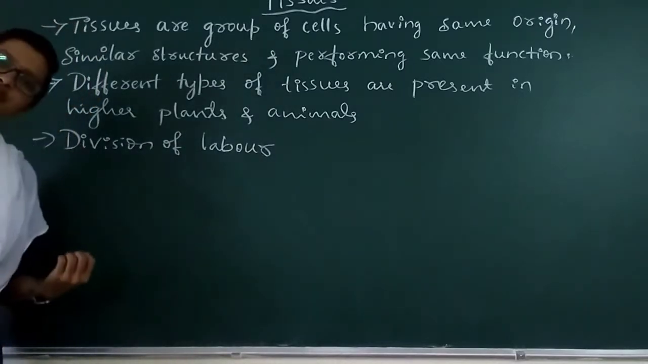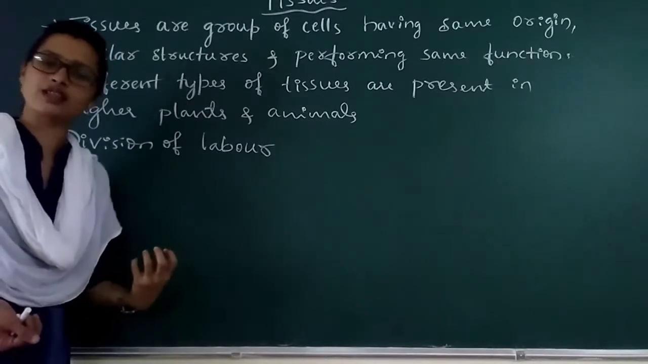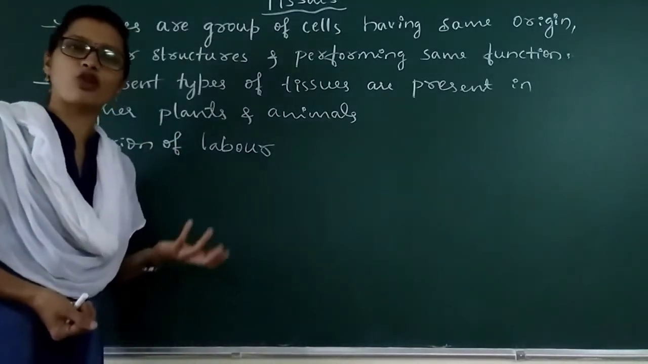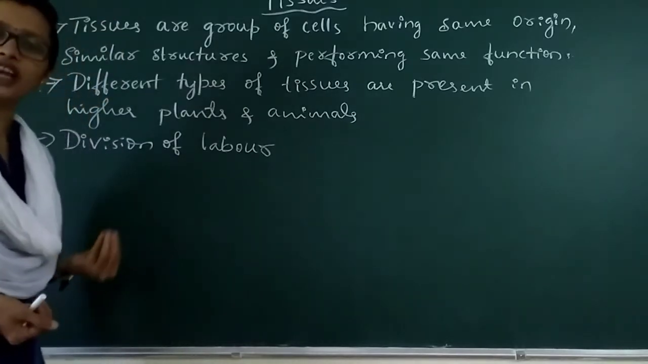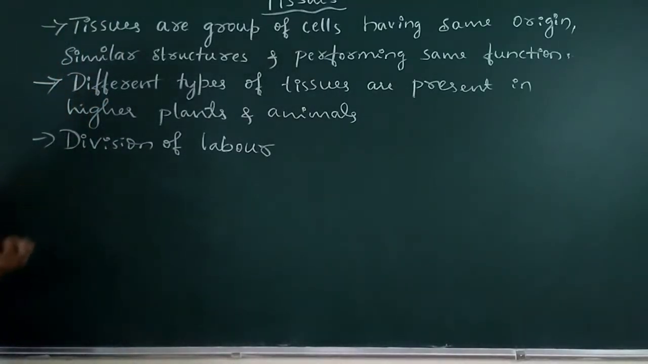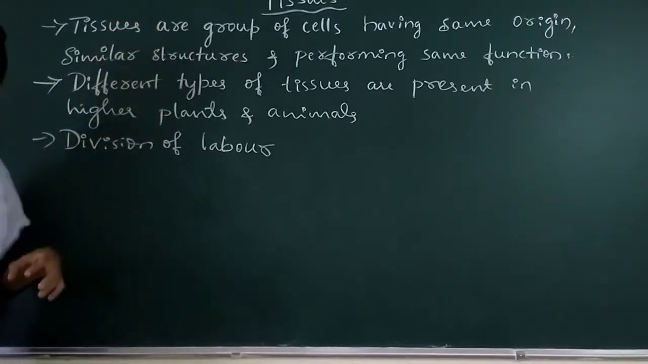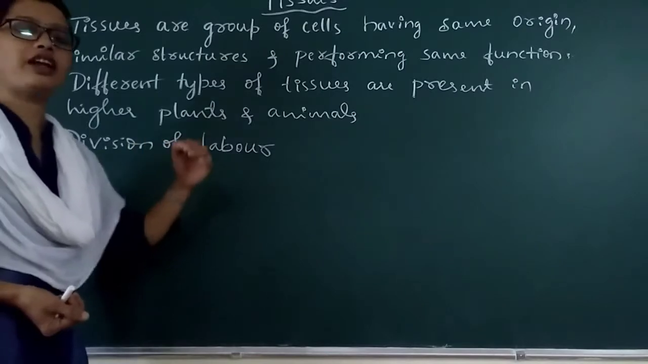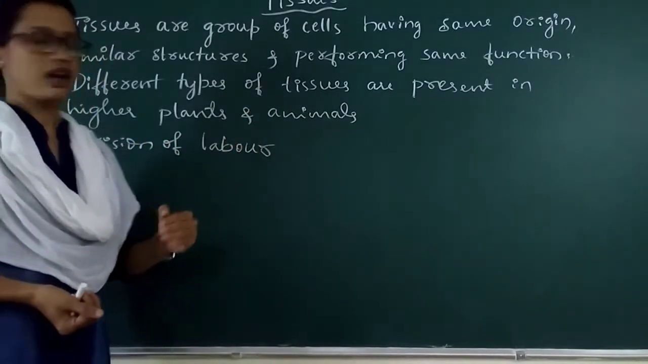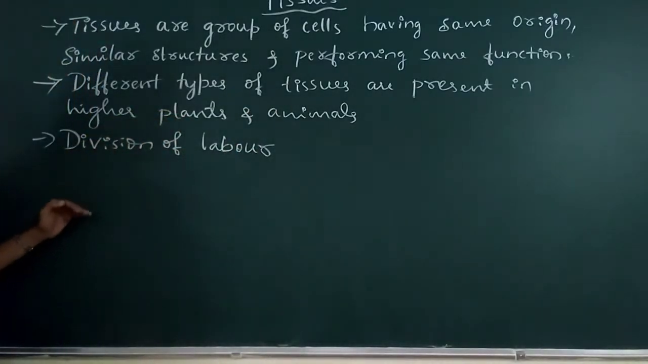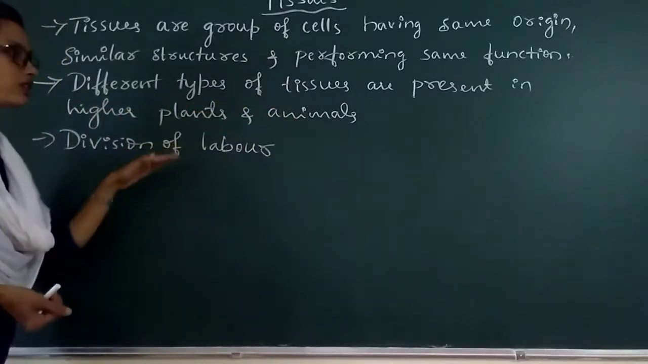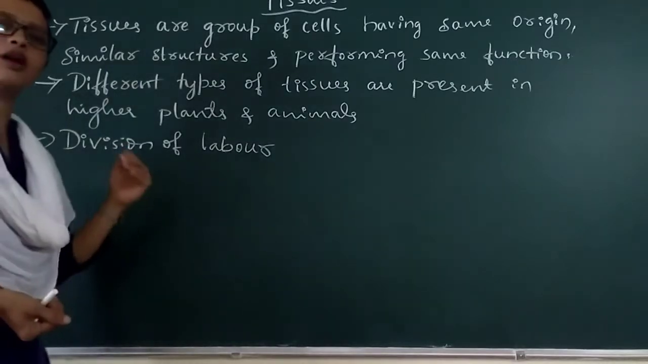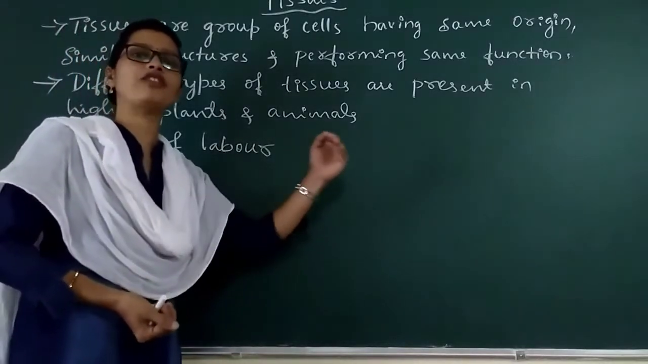like digestion, absorption of the nutrients or intake of the nutrients, elimination of the waste called excretion, then respiration or exchange of gases, etc., and conduction of the food or conduction of gases or water, etc., are performed by different types of tissues. In multicellular organisms or in higher plants and animals, there is a division of labor. That means different functions are performed by different types of tissues.